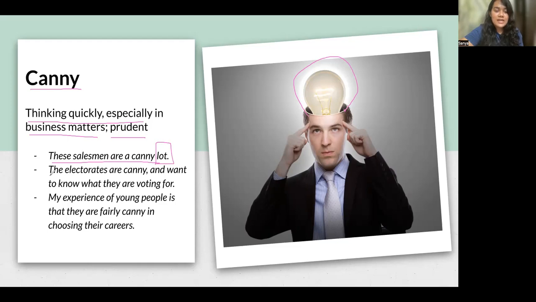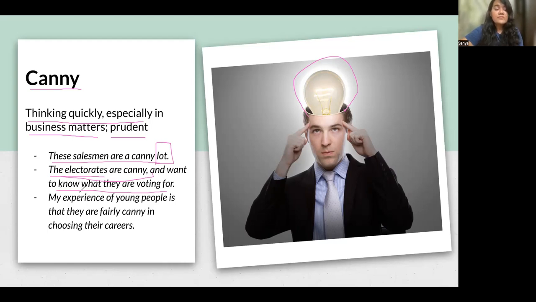The electorates are canny and want to know what they are voting for, right? So electorates, people who are going to vote, are electorates, right? People who are going to go for elections and vote there, they are electorates. And if I'm saying electorates are canny, that means they think about who they want to vote for.